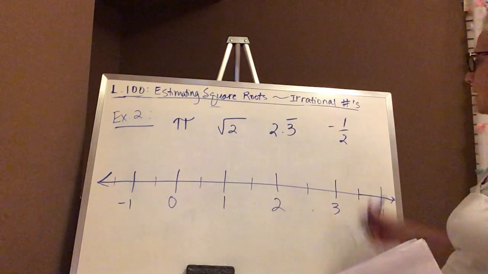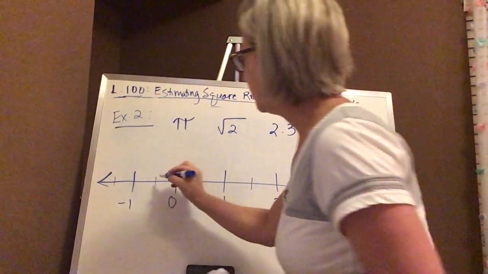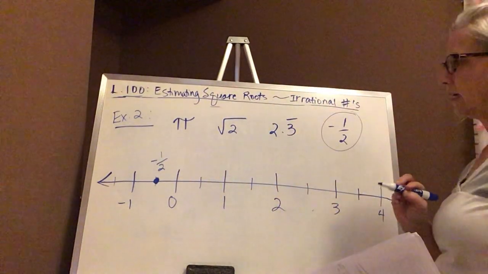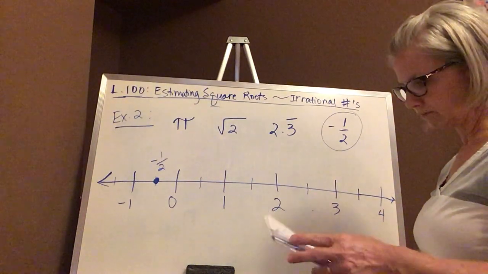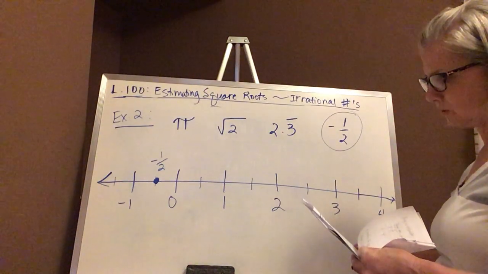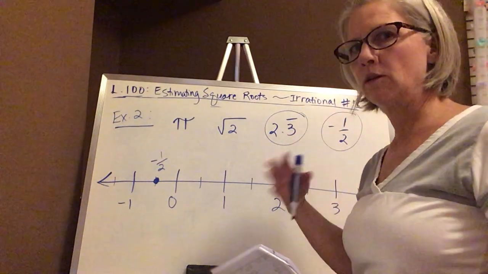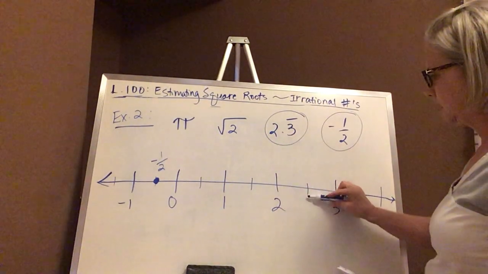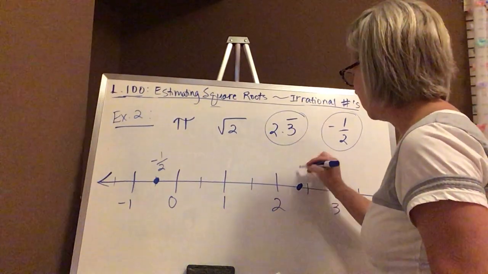So let's place the ones that we can see. I think we can see where -1/2 goes. So here's 0, here's -1. So -1/2 goes right in between there. That's -1/2. Okay, let's place them and then we'll come back to say whether or not they're rational or irrational numbers. Okay, now let's see if we can place, probably the one that might make the most sense would be, let's look at 2.3 repeating. So it's 2.3333 forever, right? But 2.3 is not quite 2.5, which is right here. So it's going to be a little bit before that. It's not quite 2.4, so I'd say it's about right there.